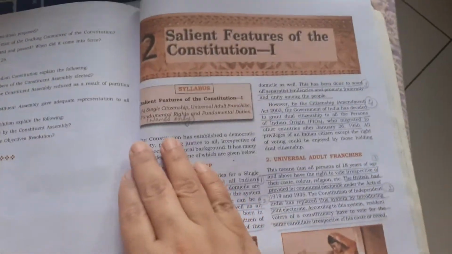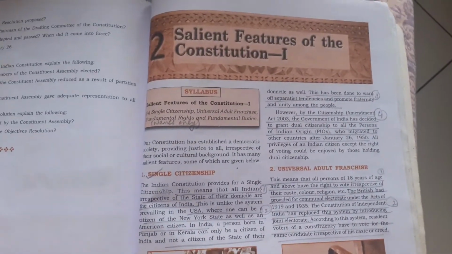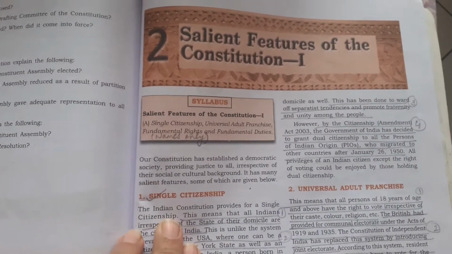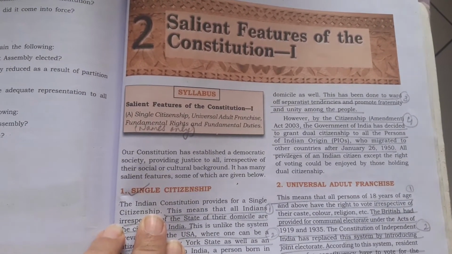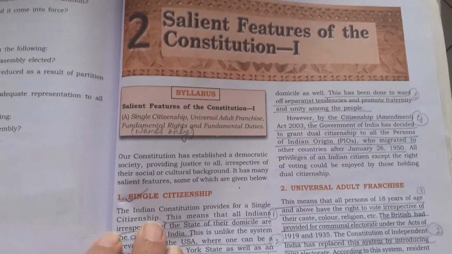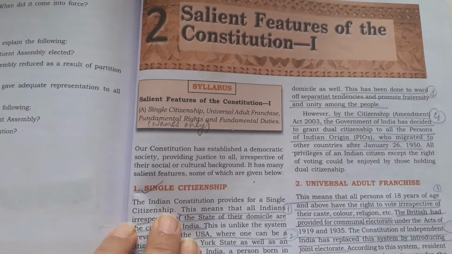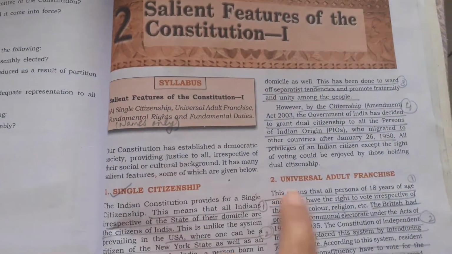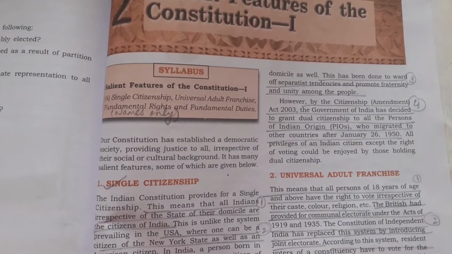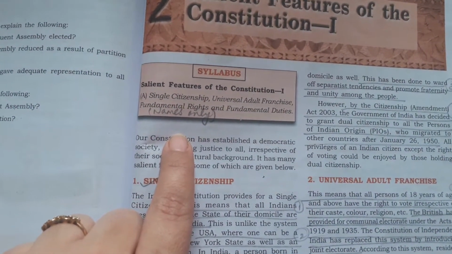Then we move on to the second chapter, which is the salient features of the Constitution, part 1. Now look into the box here that tells you the syllabus. So you have in syllabus now single citizenship, universal adult franchise. So both of these are in syllabus with all the details given under them. And there's a portion on fundamental rights